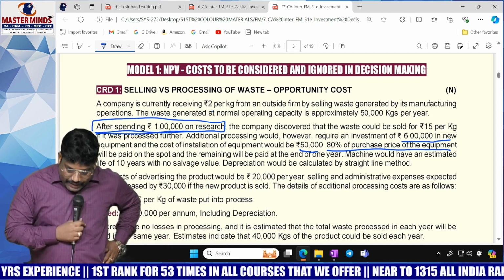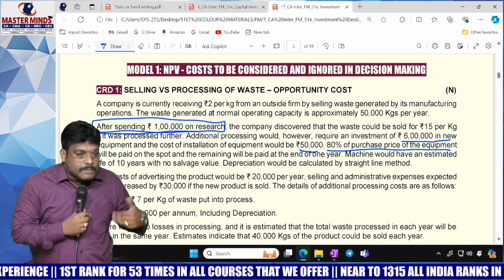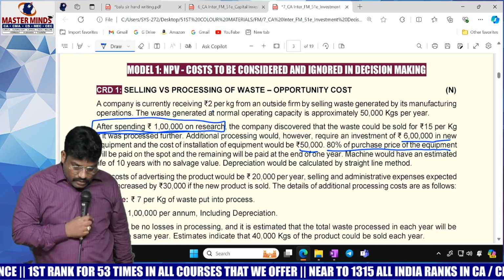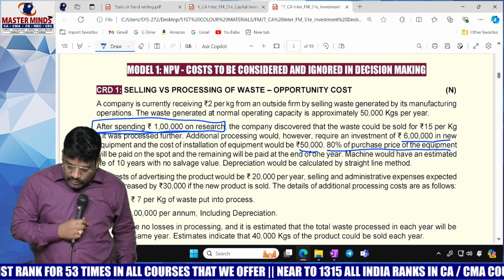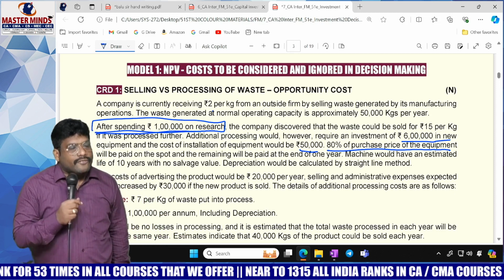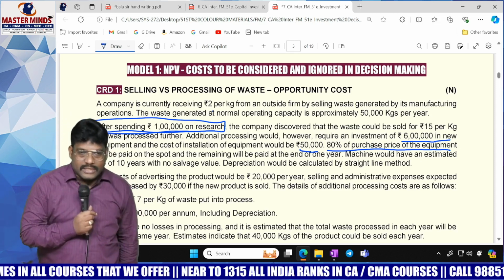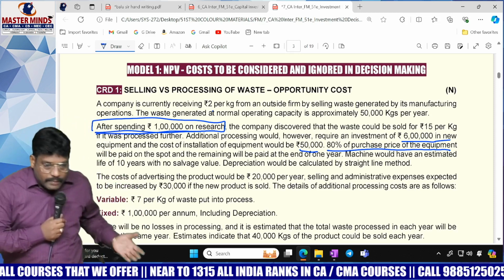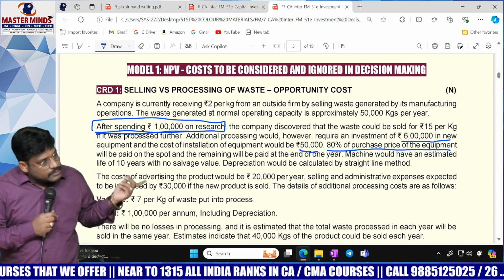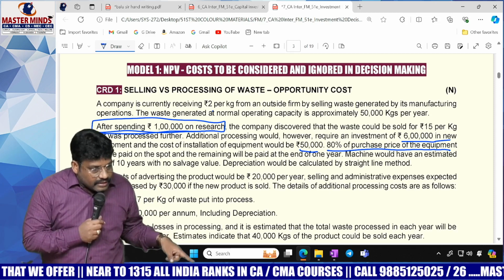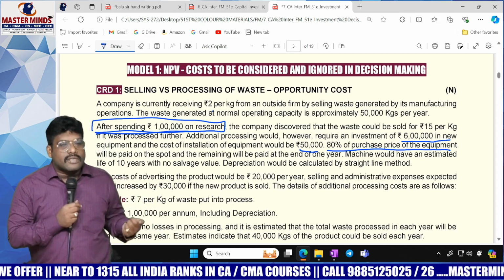it would be paid when? It will be paid on the spot. Immediately we used to pay. The remaining 20% will be paid at the end of the first year. Now here the examiner wants you to bring this 20% into present. Will you use present value factor or annuity factor? Present value factor, because it is a single cash flow.